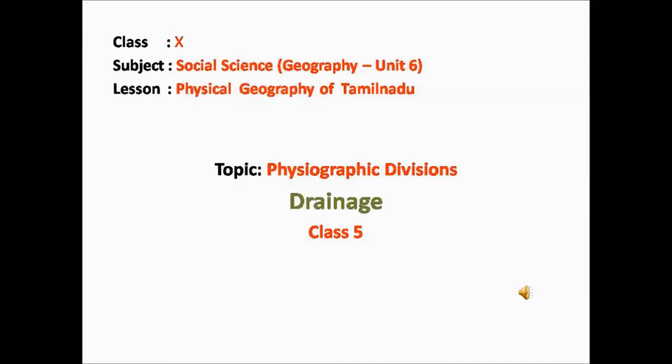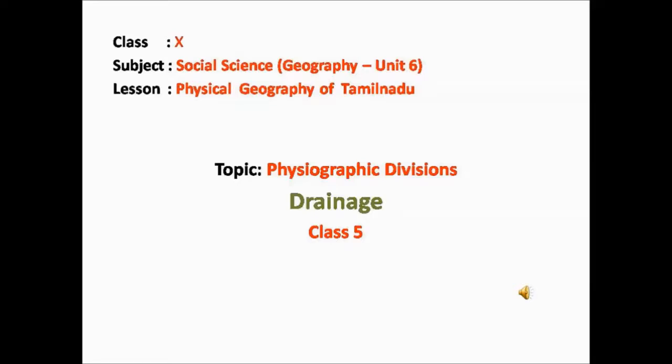All the rivers in India form a river system which is known as the drainage system of India. Rivers and river system together form the drainage system of India. Here we are going to see about the drainage system of Tamil Nadu. That is about the complete journey of the river.